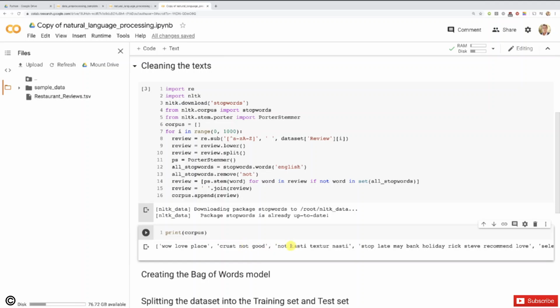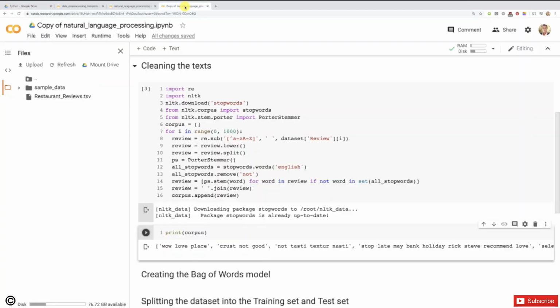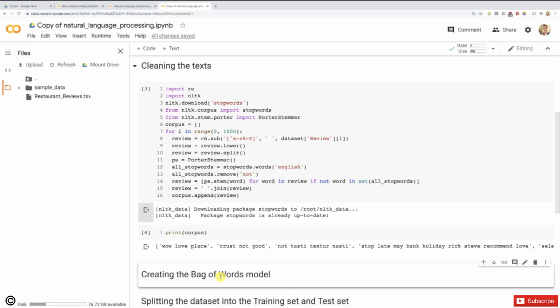And actually, same for the next one, "not tasty, texture nasty." That definitely means a negative review. Let's actually check that, right? Yes, "not tasty" and whatever, 0, negative review. And same for this one. All right, so good. We have actually a much better model now. So we can continue and we can mostly create the bag of words model.